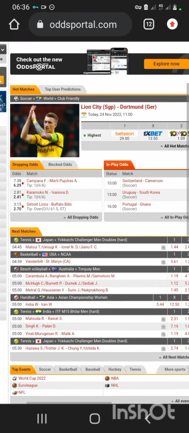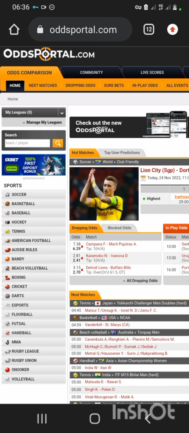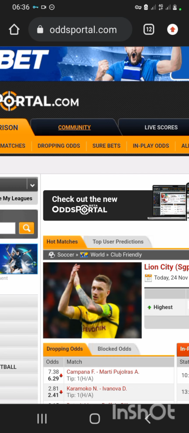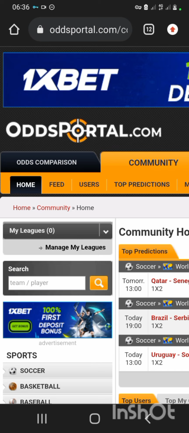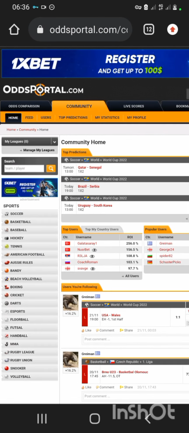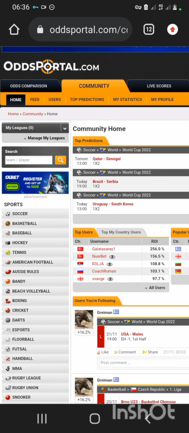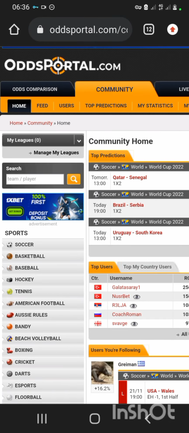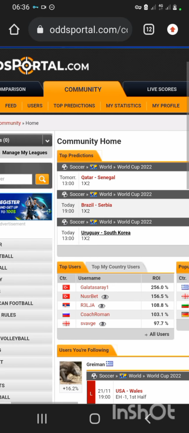Now, where you get other varieties of predictions, all you have to do is come to this place, community. You click on community. When you click on community, this is how it will look. You will see in the second line here: home, feed, users, top predictions, my statistics, my profile.